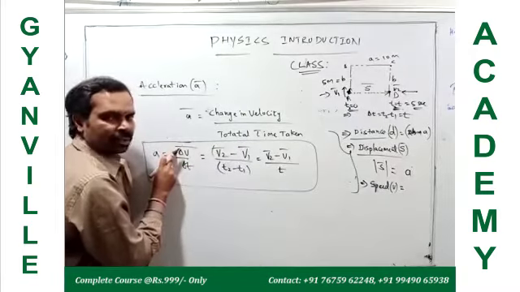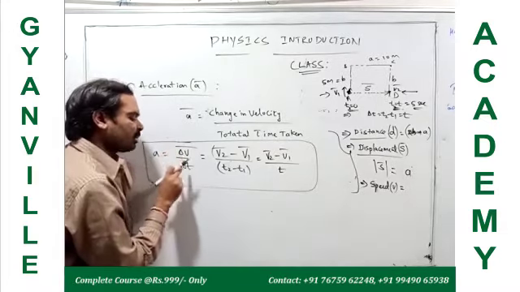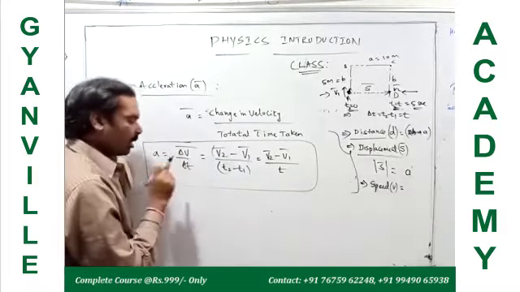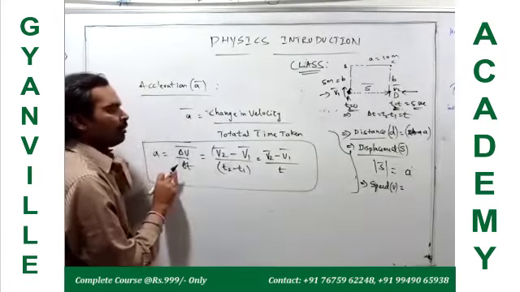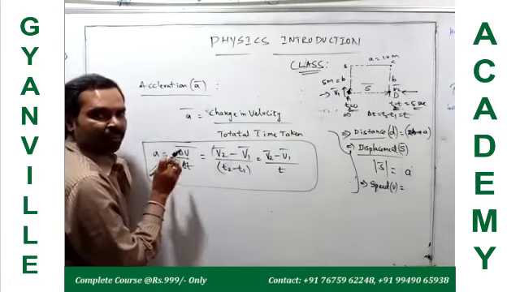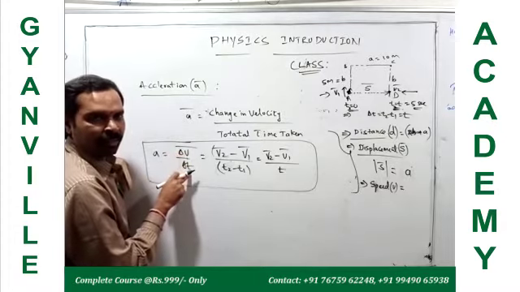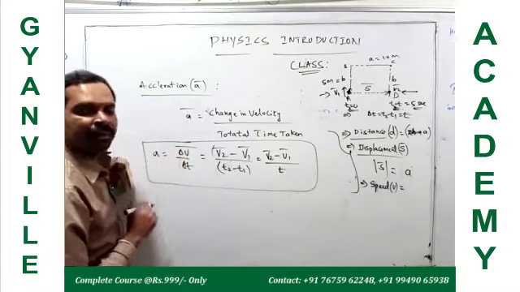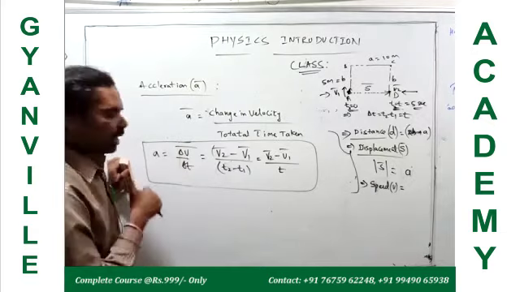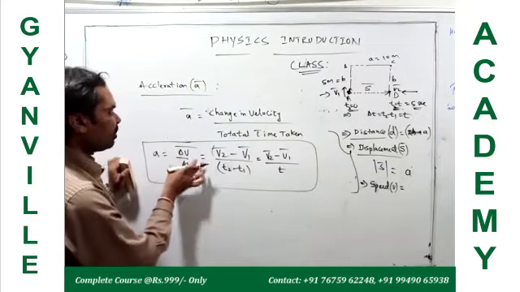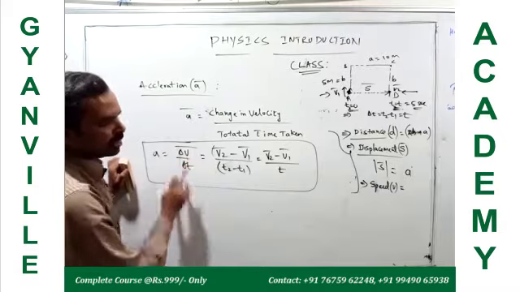So it is the ratio of change in velocity by time taken, also called rate of change of velocity, because it is change in velocity per unit time. Okay. Can you tell me the units of acceleration?